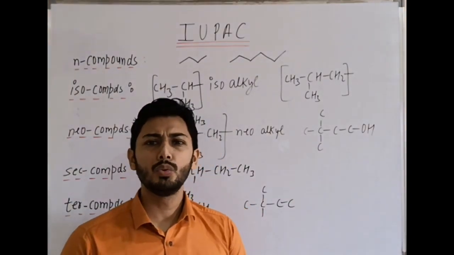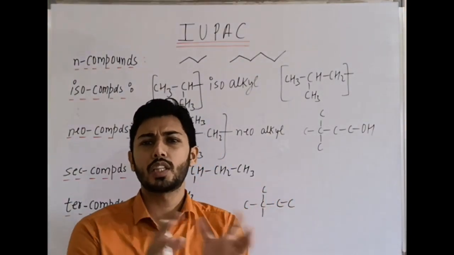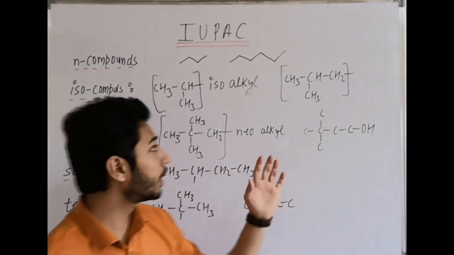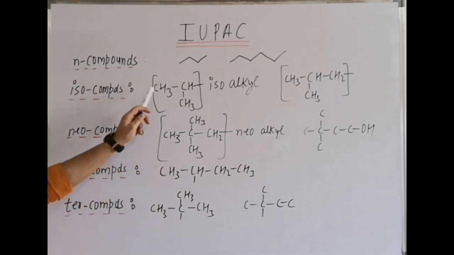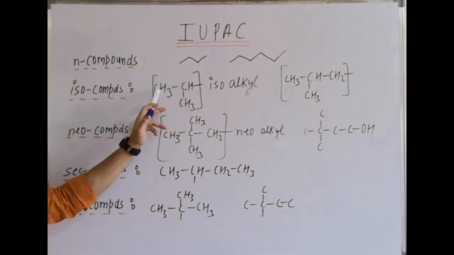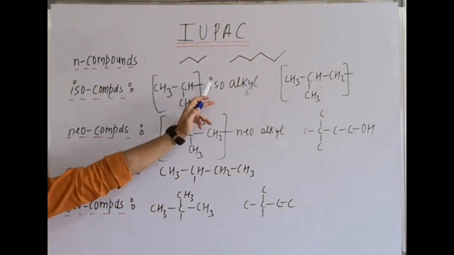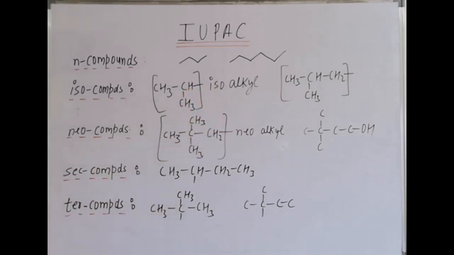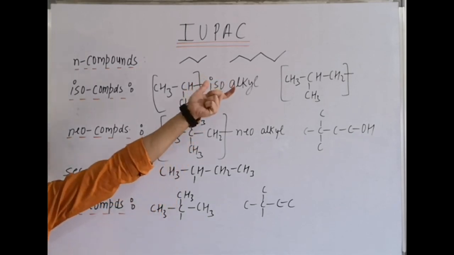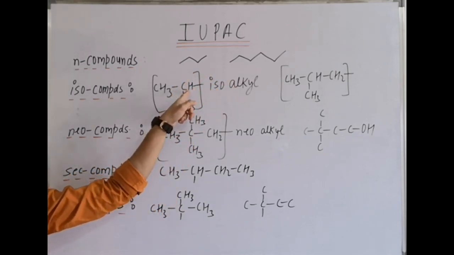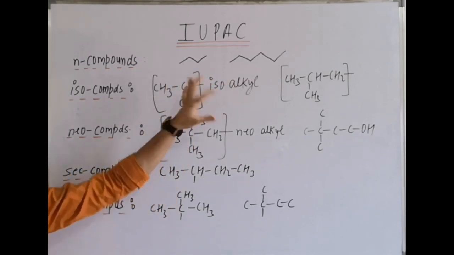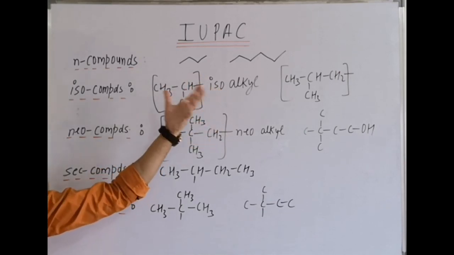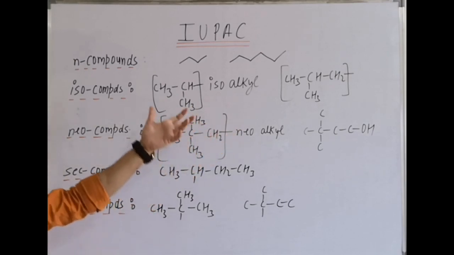But generally we use it only for 4 to 6 carbon atoms. The significance is only up to 4 to 6 carbon atoms. So here, iso compound, that is the structure of the iso group: CH3, CH, CH3, connected with the carbon chain. In the straight chain of carbon, on the second carbon there is a methyl group. On any terminal, a CH3 group present on the second carbon is also termed an iso compound.